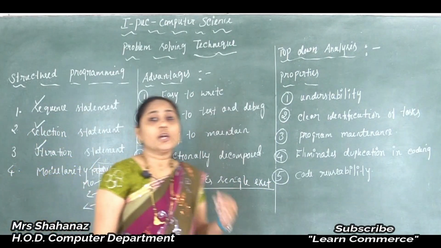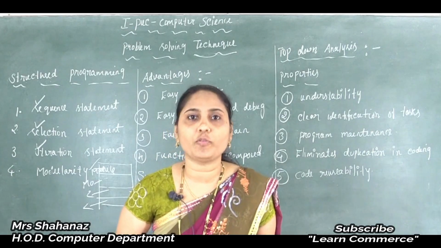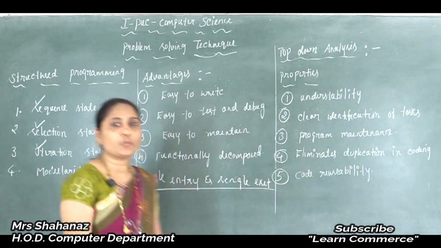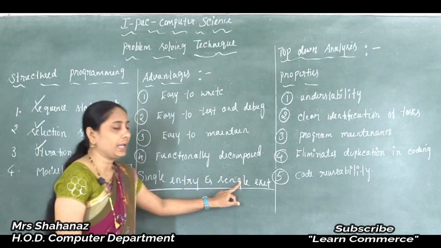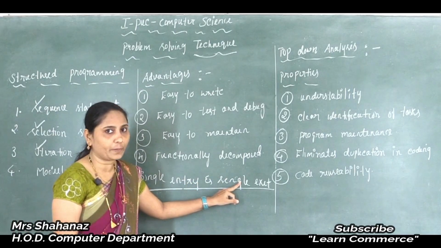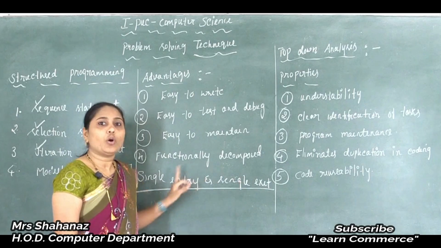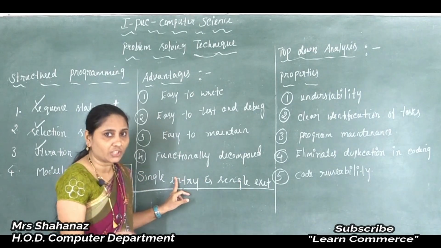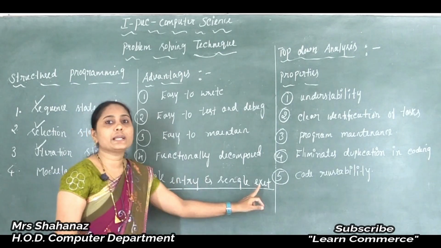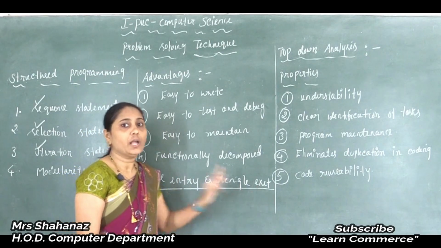Clear this point? This means there can be only one single entry into the structure, and only one single exit from this structure. So, clear?